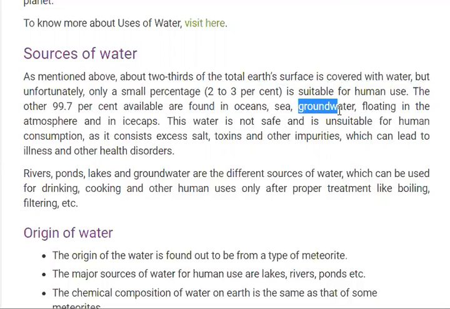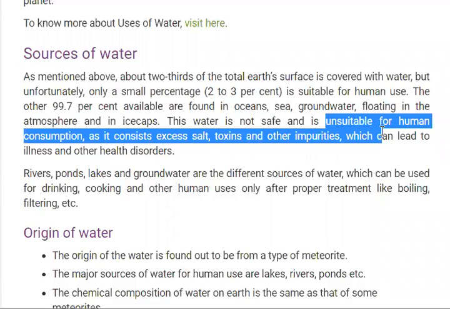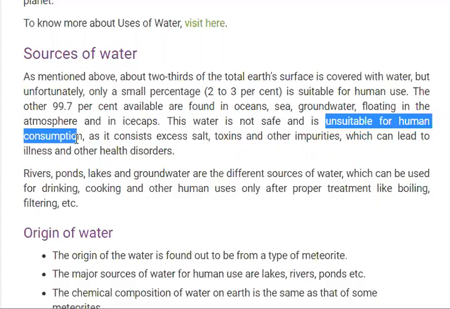Some water is present as groundwater, floating in the atmosphere in the form of moisture, and in ice caps like glaciers at the poles of the earth. These types of water are not safe and are unsuitable for human consumption, except groundwater.